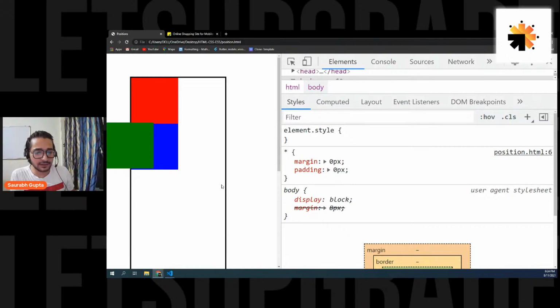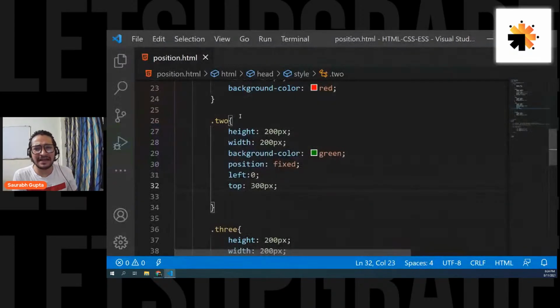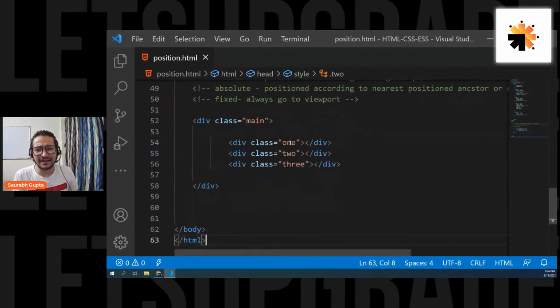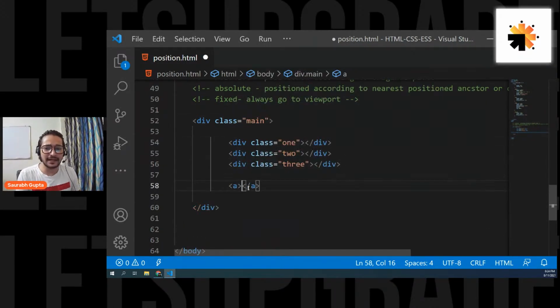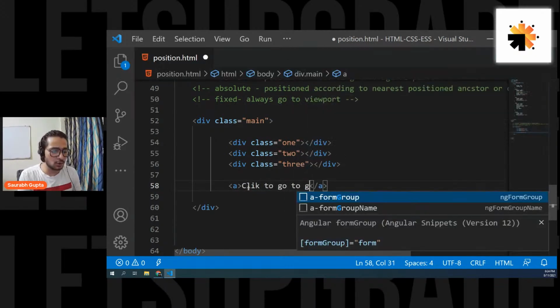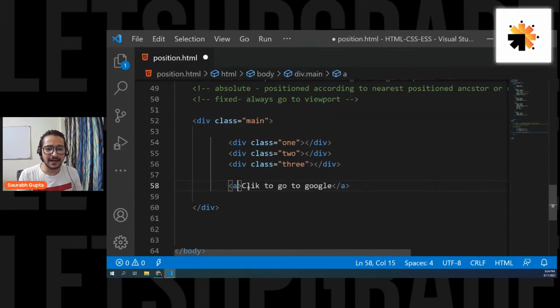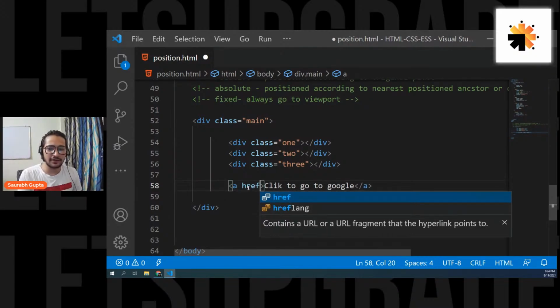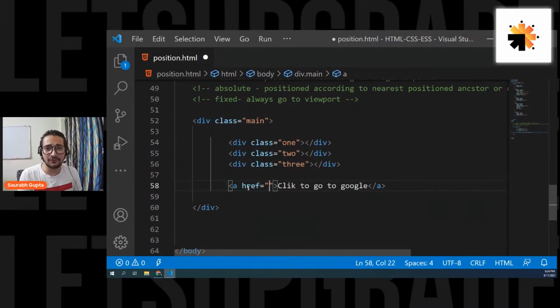How do you add URL links to HTML text? Simple. You have a tag for it, an anchor tag. You simply add an a tag, write anything like "click to go to Google" in the HTML text, and inside this a tag you can put an href and simply put the link where you want to go.